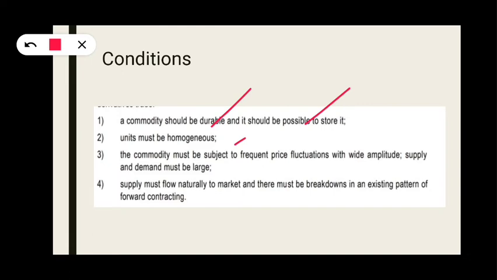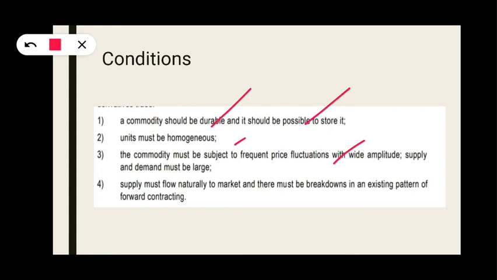Next, a commodity must be subject to frequent price fluctuation with wide amplitude. Supply and demand must be large. Here two points are covered. First of all, the commodity must be subject to price fluctuations. That means price fluctuations should happen many times. Price fluctuation happens when supply and demand are too large.